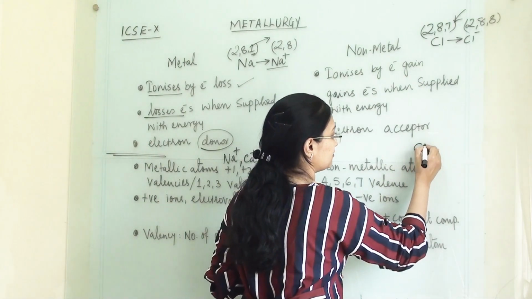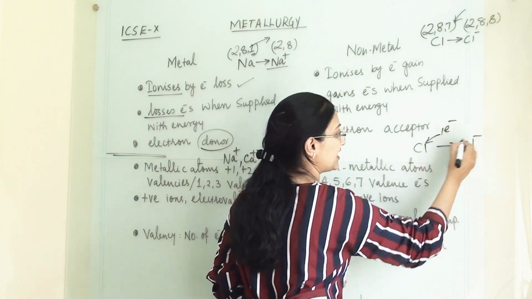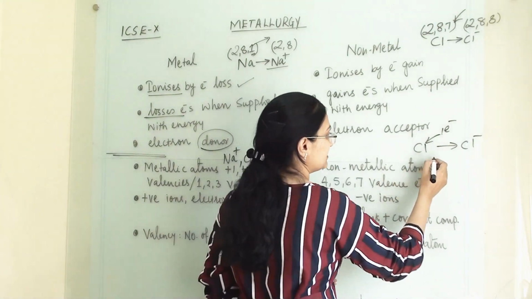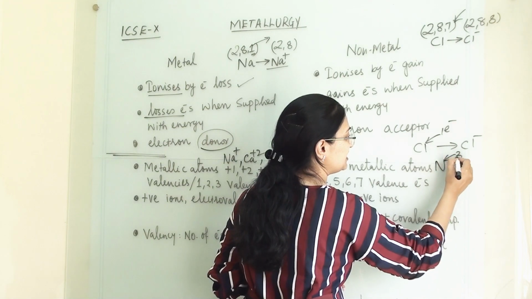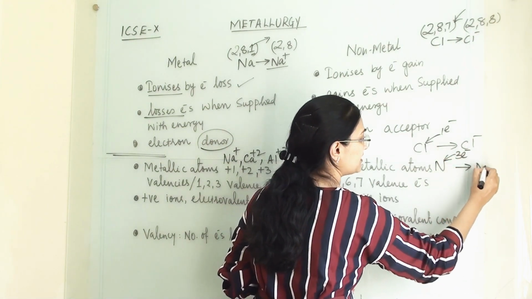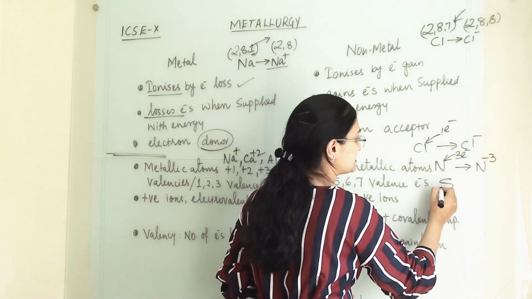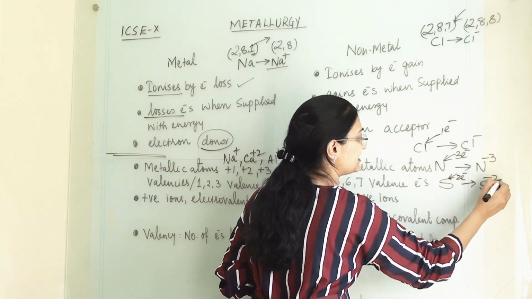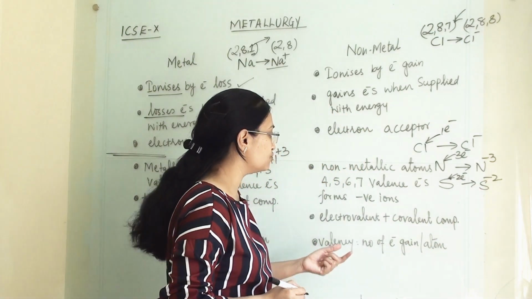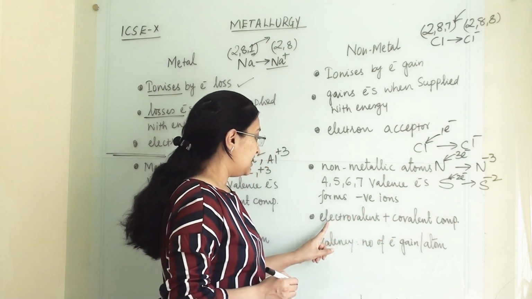Chlorine is accepting 1 electron, it will form chloride Cl− ion. Nitrogen is accepting 3 electrons, so it will form N3− ion. Sulfur is accepting 2 electrons, so it will form sulfide ion, and this is S2−. So they will form negative ions.